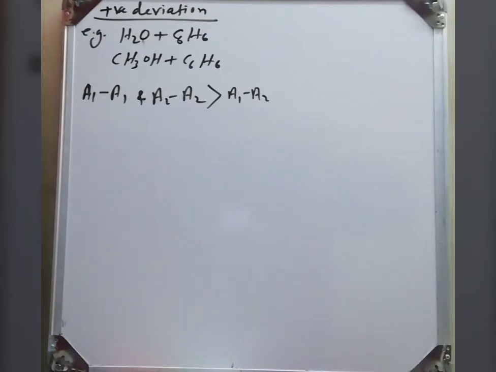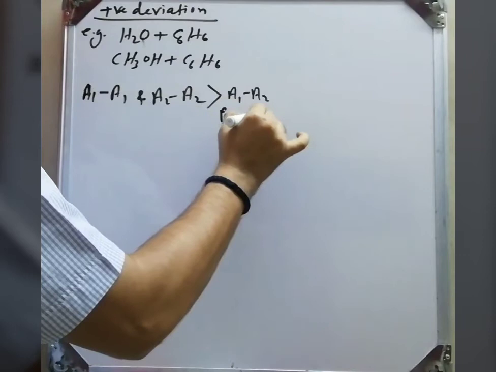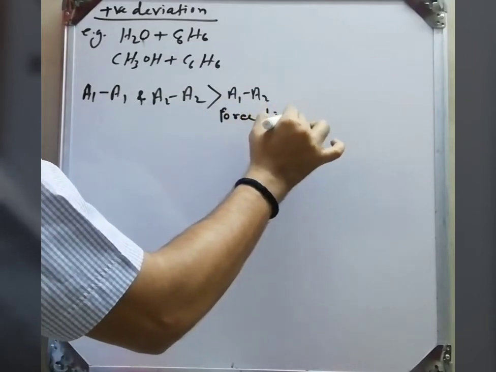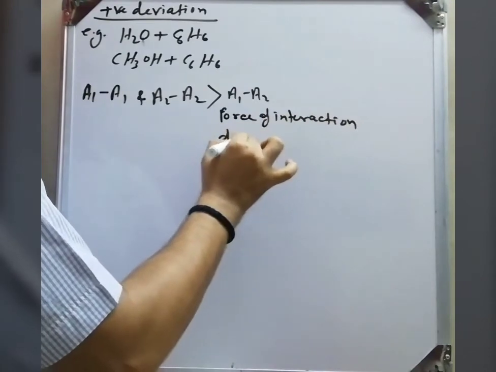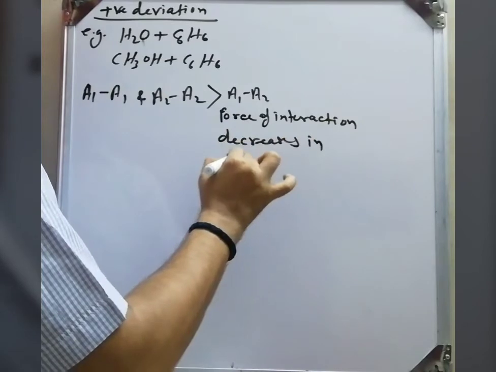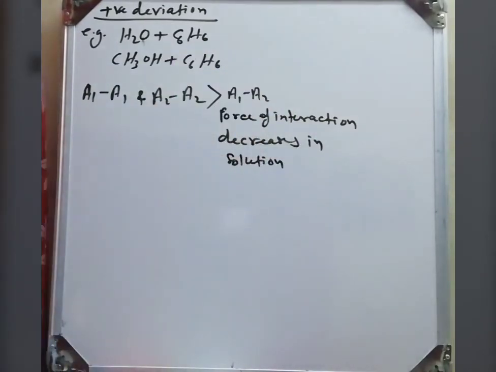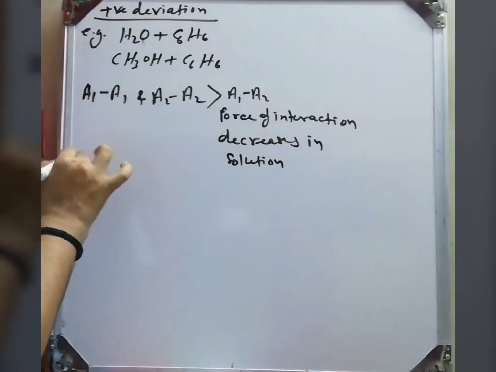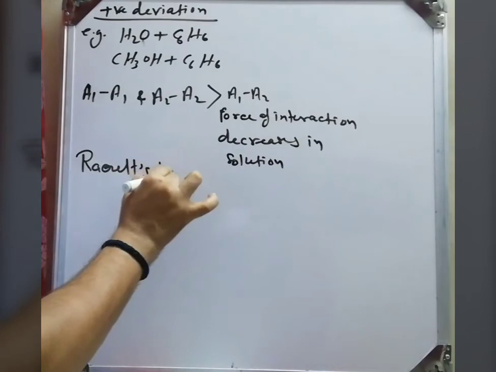Very simple. Because of that, more molecule will evaporate and vapor pressure increases. Force of interaction decreases in solution. So when force of interaction decreases, more molecule will evaporate and increase the vapor pressure. That's why P total is greater than P1 plus P2.